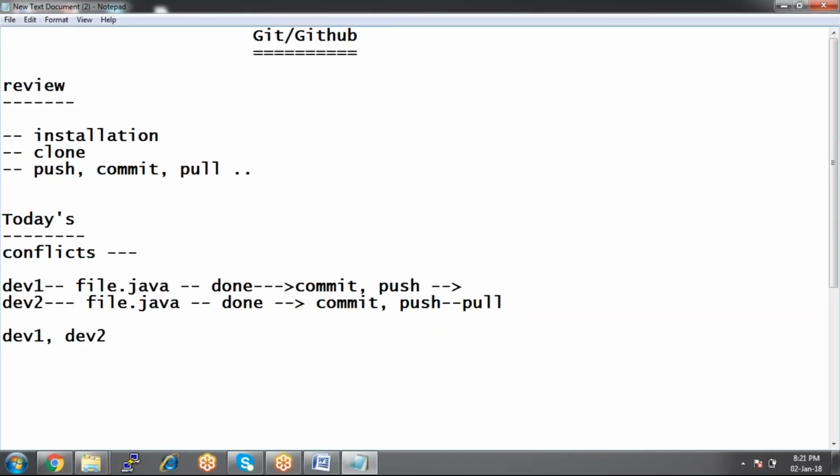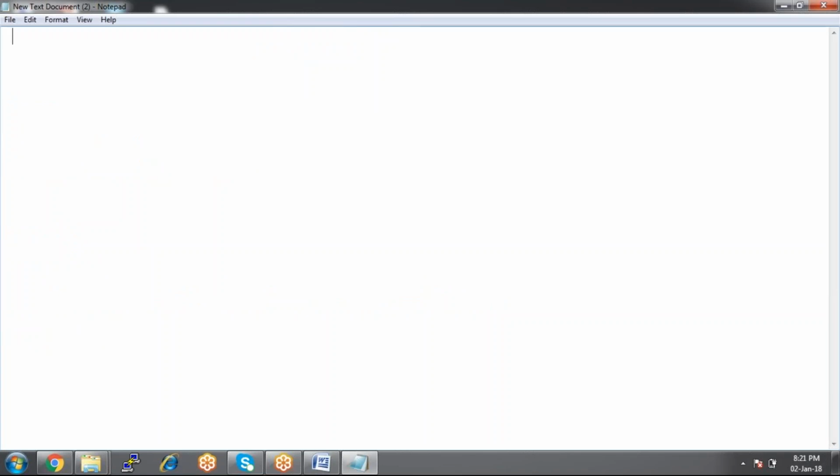This is not GitHub, it is Puppet. Okay. Let's start with Puppet today.